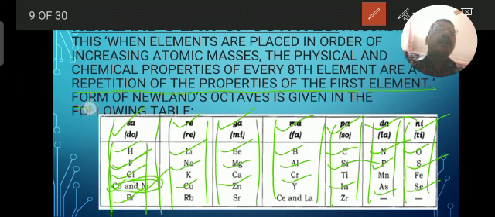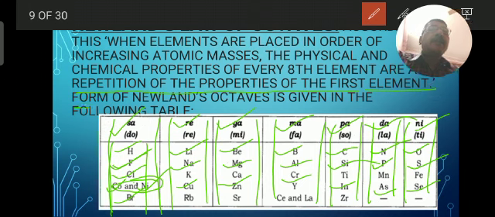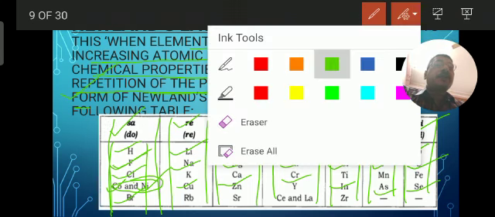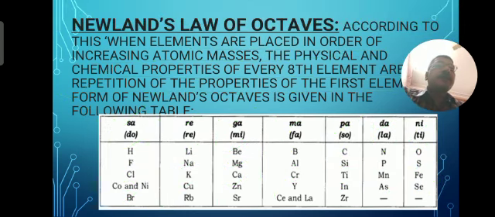One thing we should remember: all the elements are arranged in increasing order, and at that point we find the eighth element shows a repetition in its chemical properties. The first element and the eighth element show similarity in their properties. Understand, students? Okay.